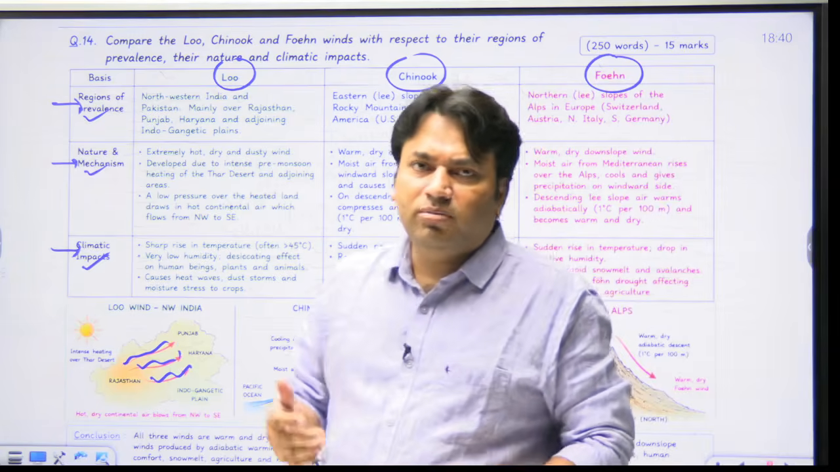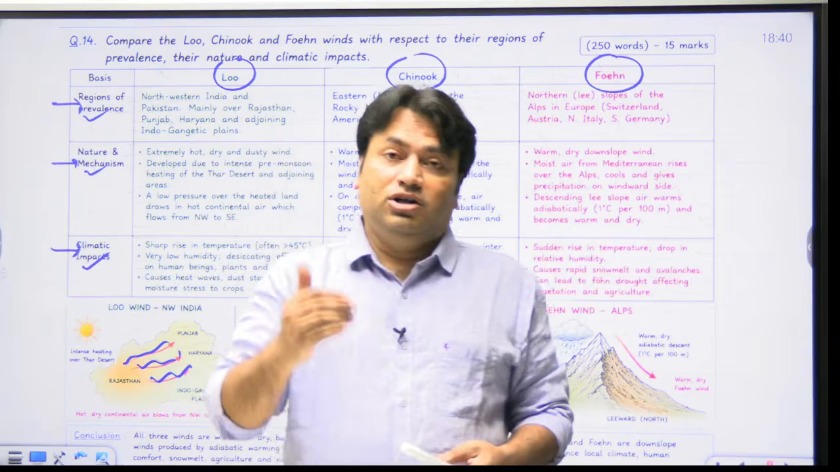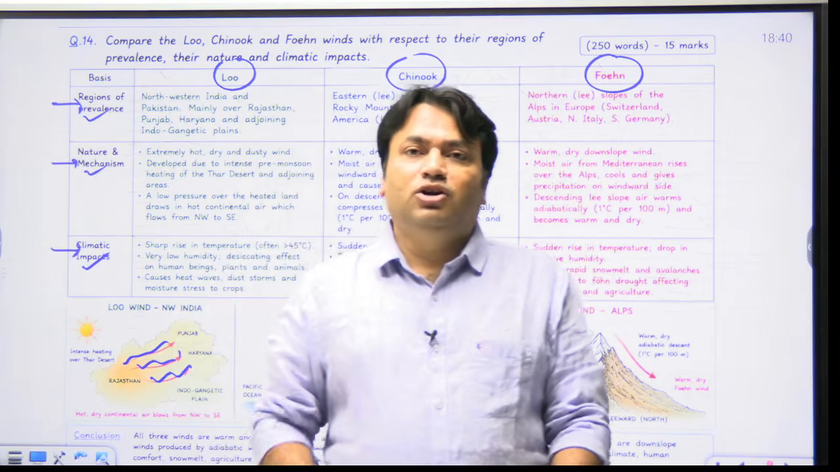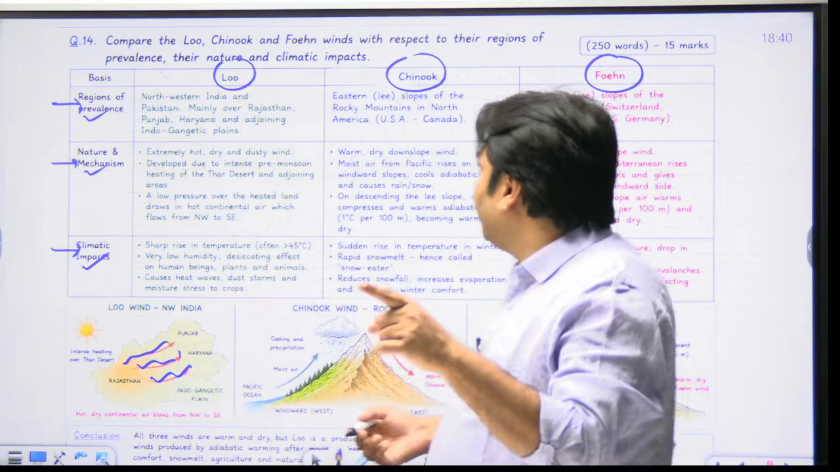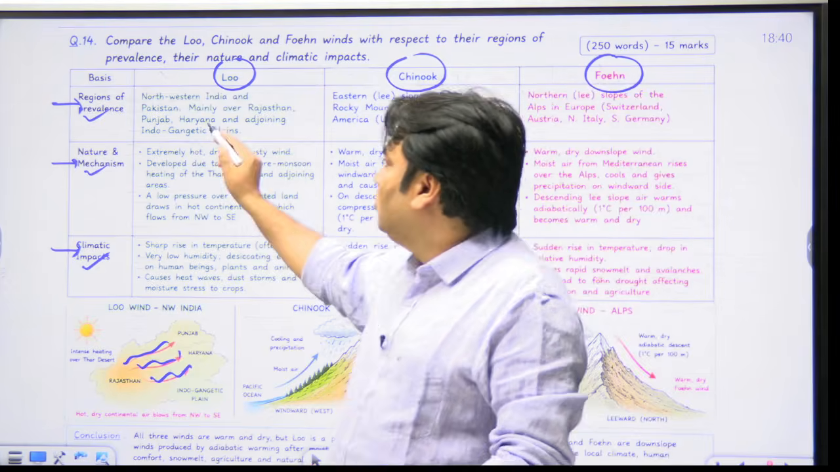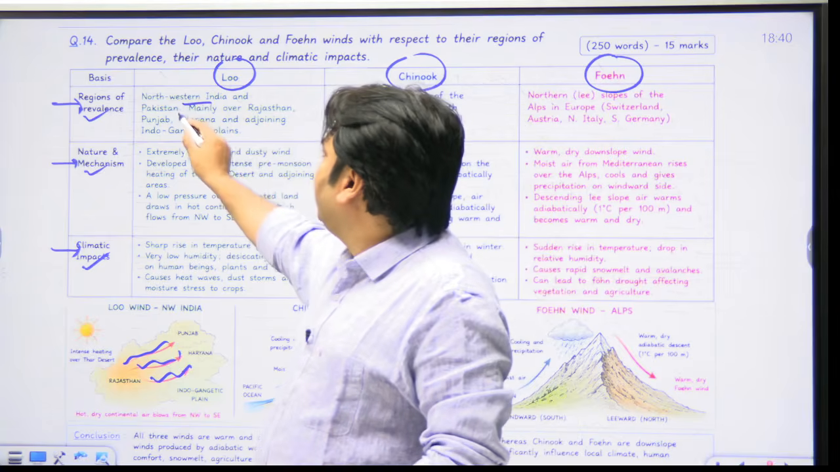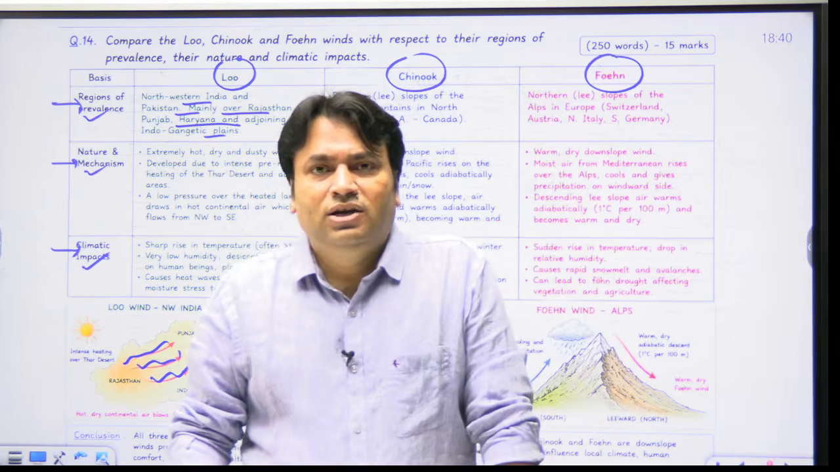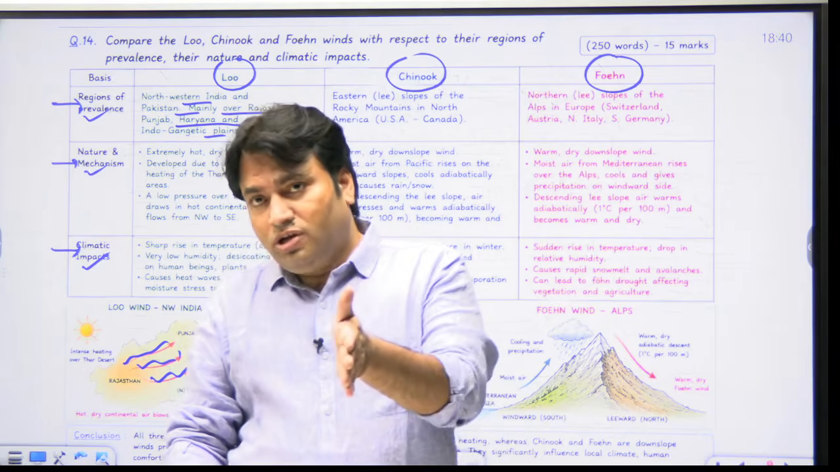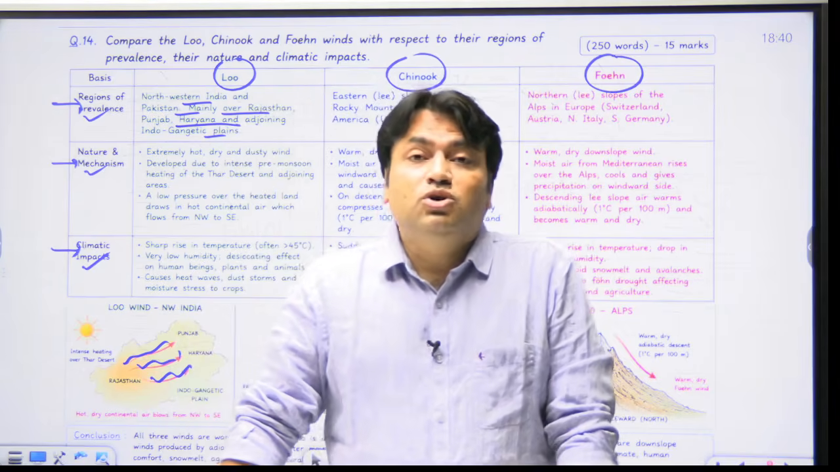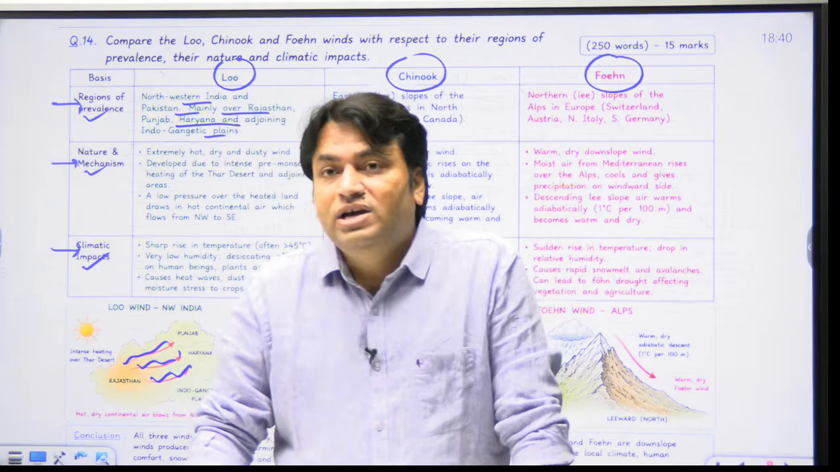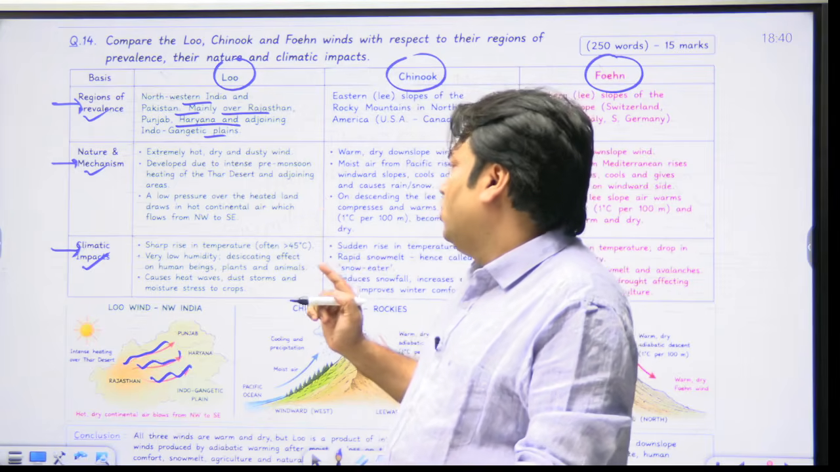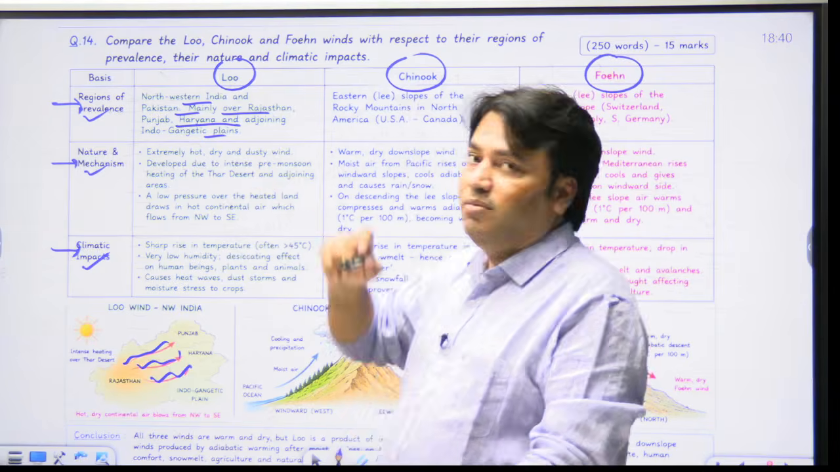So basically, when we talk about Lu, Lu is a very hot, dry and often dusty summer wind. And Lu prevails mainly over northwestern and northern India and adjoining Pakistan, mainly over Rajasthan, Punjab, Haryana and adjoining Indo-Gangetic plains. The Lu is strongest during May and June, before the southwest monsoon. Lu is also associated with intense heating of the continental landmass. So this is very important, that when we are talking about Lu, we are talking about heating of the continental landmass, right?